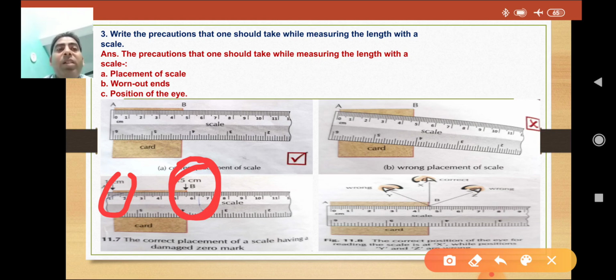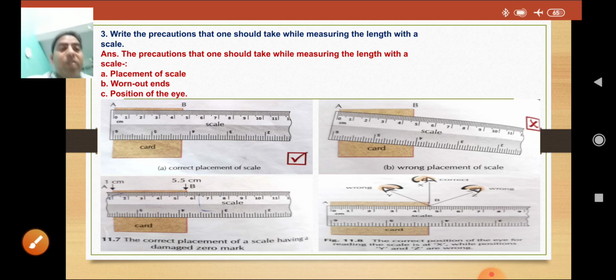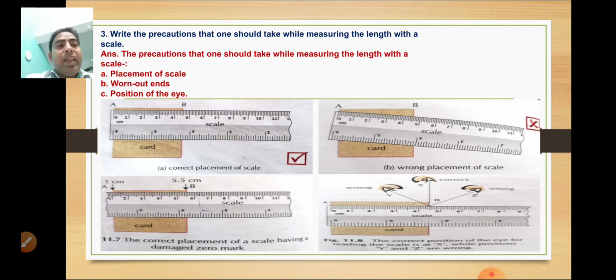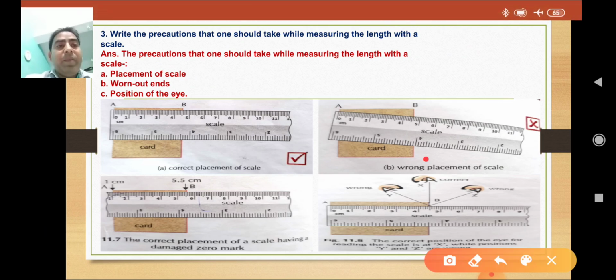Now the third is the position of the eye. How should we position the eye? The correct position of the eye is also important for taking the measurement. Our eye should be exactly above the end point. Here is the end point, and our eye is exactly on it.